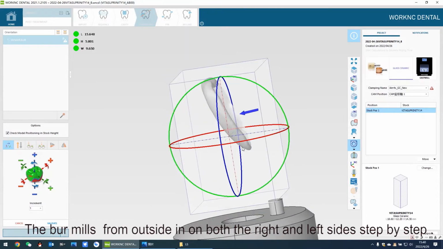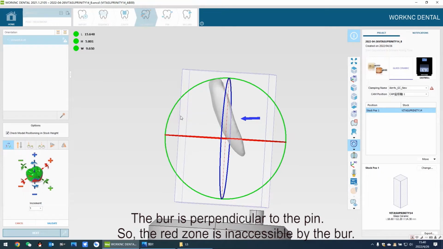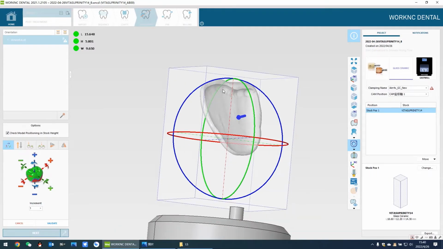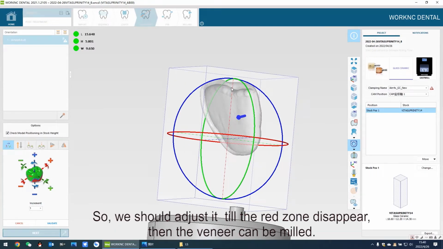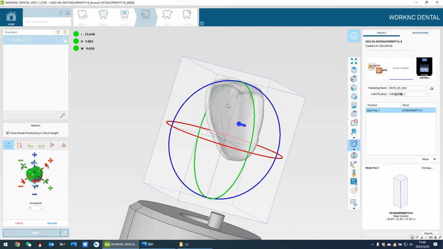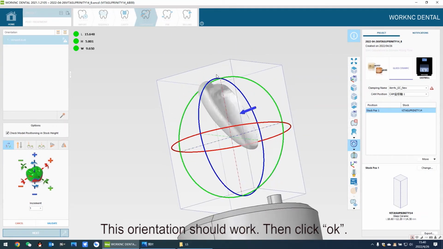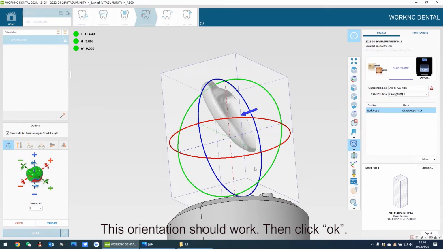The burr mills from outside in on both the right and left sides step by step. The burr is perpendicular to the pin. So, the red zone is inaccessible by the burr. So, we should adjust it till the red zone disappears, then the veneer can be milled. This orientation should work. Then click OK.